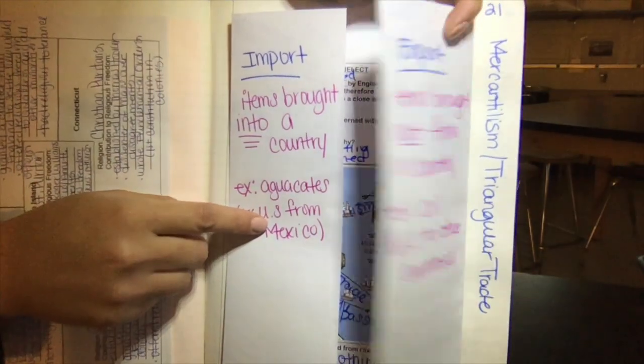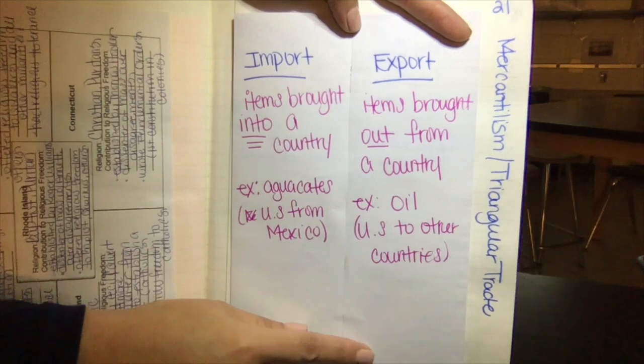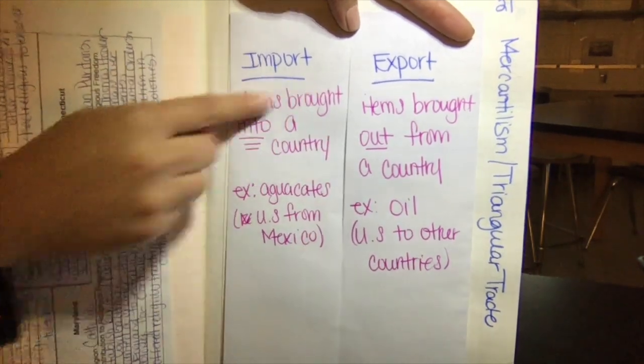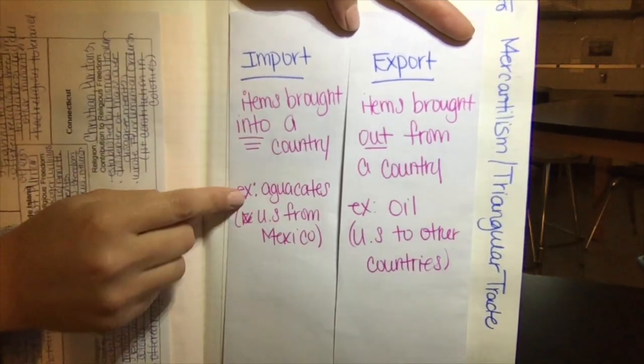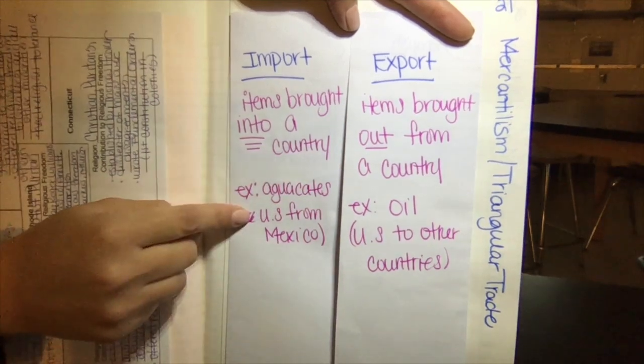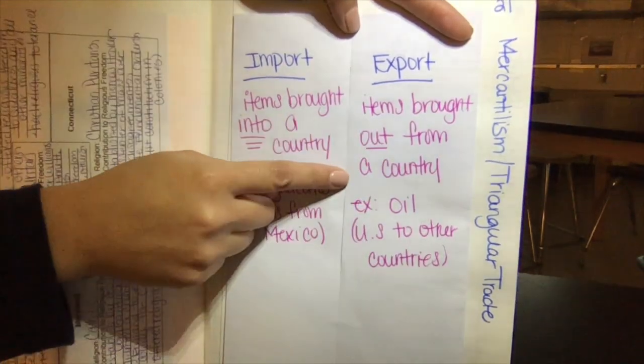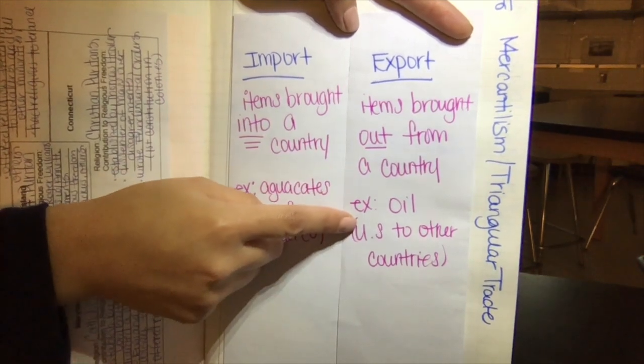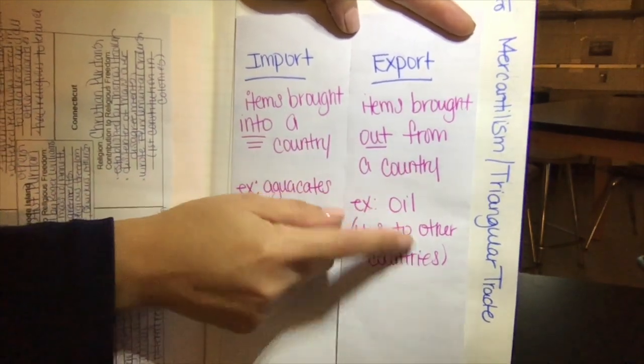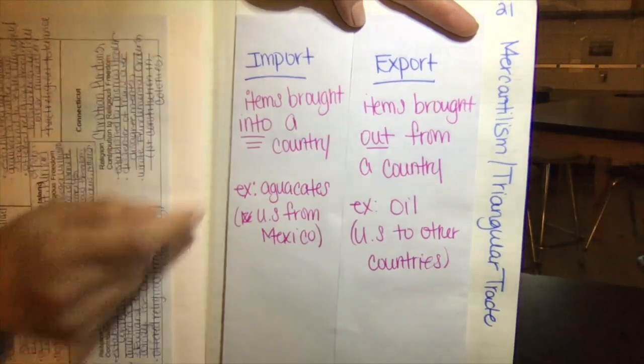If we were to close up this foldable, you do need to know these two terms. What is import? These are items that are brought into a country, such as aguacates that we bring in from Mexico. What is export? These are items that are brought out of a country. For example, what is something that the United States exports? We export oil. So know your import, know your export.